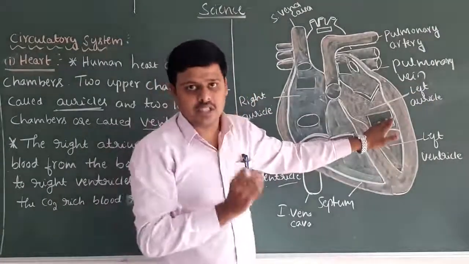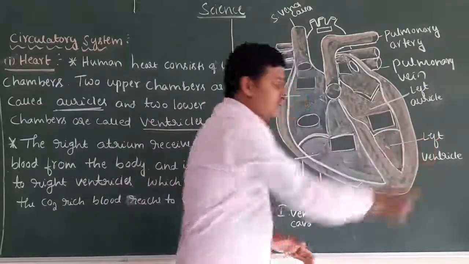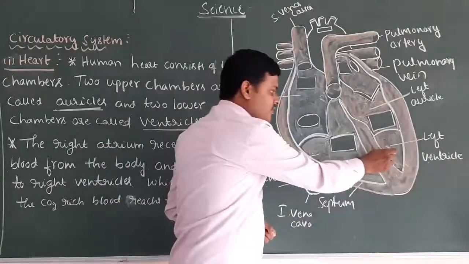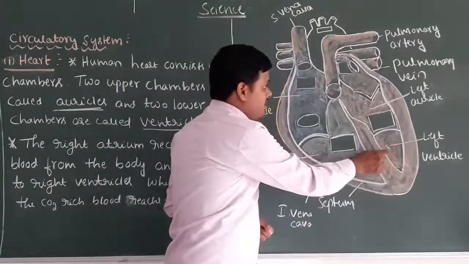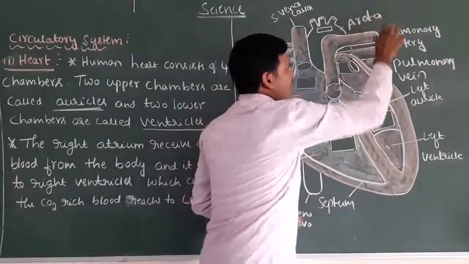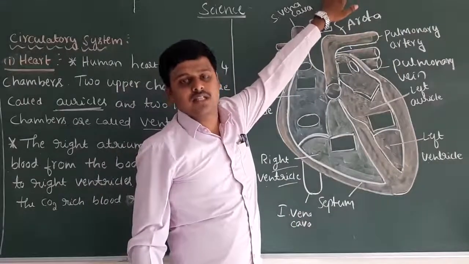After the left auricle, the blood reaches the left ventricle. When the heart contracts, the left ventricle pumps the oxygenated blood through the aorta, which is linked to the blood vessels.